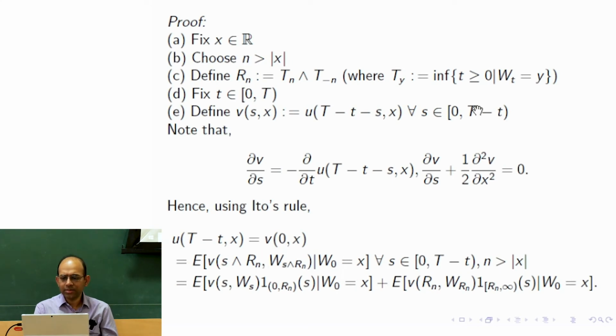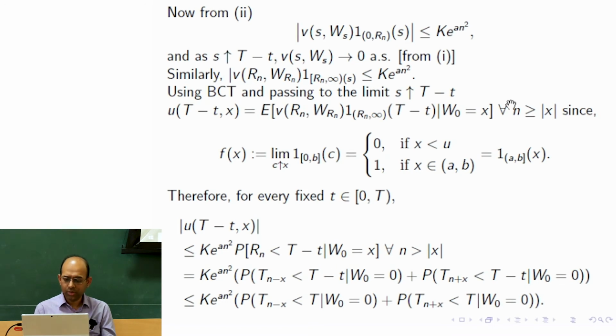Because if s tends to capital T minus small t, then this argument goes to 0, and that is our goal. Why? Because we have information when u of this variable goes to 0. That information we want to use now, and we can do it only if s goes to capital T minus small t. Till now we have used condition 2, but now we are going to use condition 1. So as s approaches capital T minus small t, v approaches 0 from condition 1, so this converges to 0 almost surely.